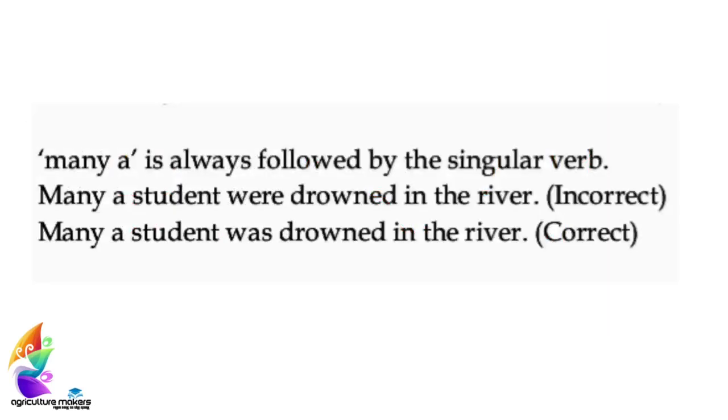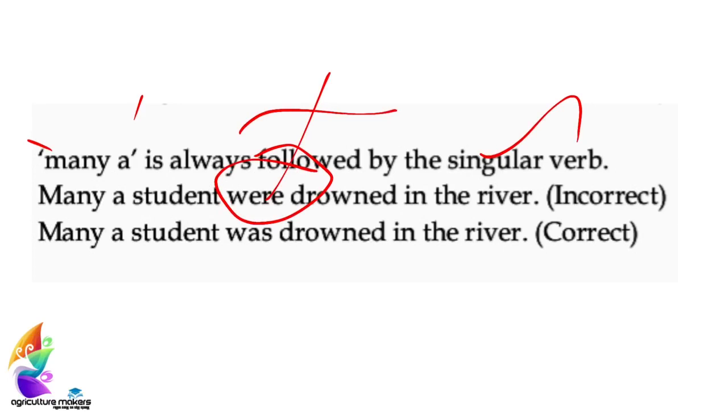Coming to the next, many a. This word is always followed by a singular verb. Yes, many a student were drowned is wrong, but many a student was drowned in the river is correct.